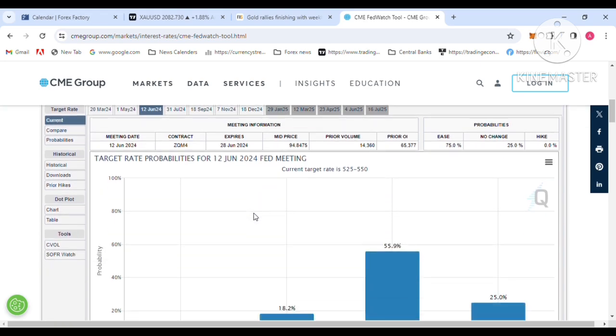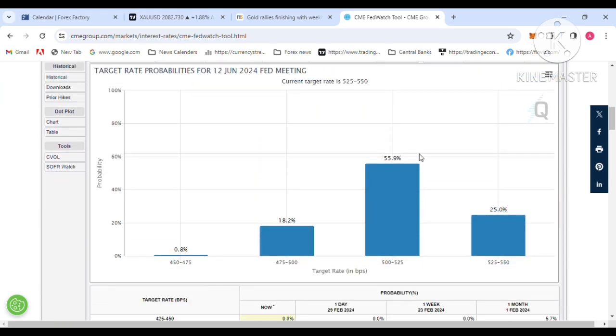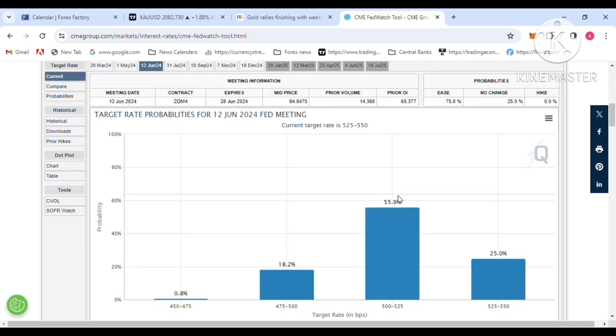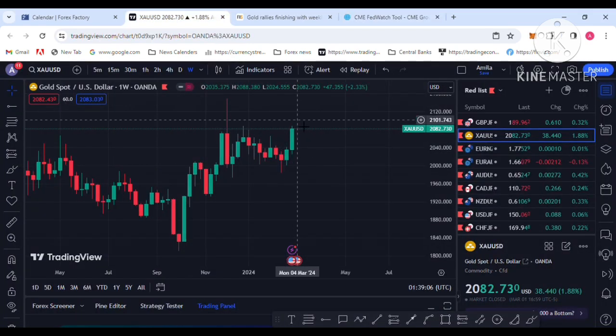So again I go to the FedWatch Tool website. This is interesting: the current interest rate is 5.5. I am on the June FOMC meeting. You can see a 55% forecast of an interest rate cut of 25 bps. That's the interesting thing: an interest rate cut will be coming soon. That will affect a dollar sell-off and gold demand. So I always keep in touch with the FedWatch Tool website for interest rates.